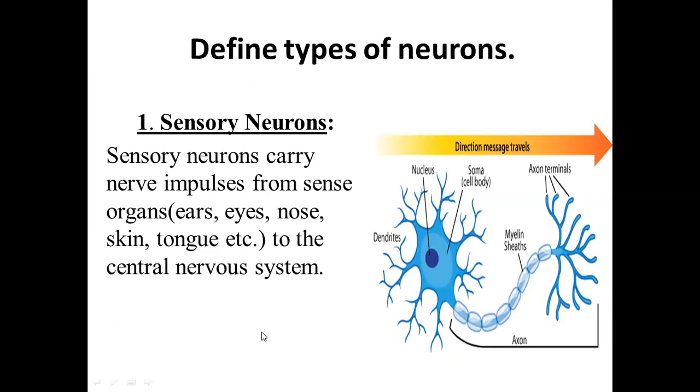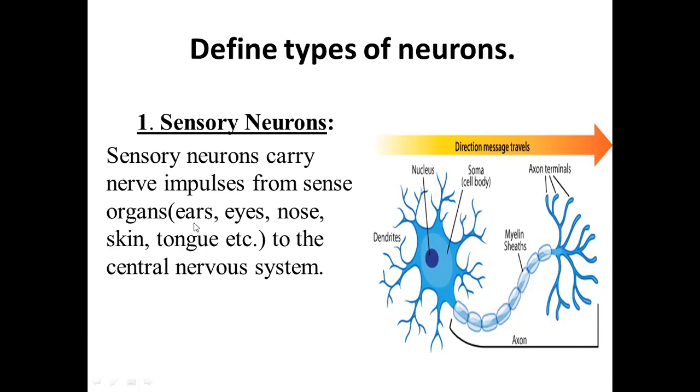Sensory, you can recall, is something associated with sensing. So sensory neurons are those neurons which carry nerve impulses or messages from sense organs. Now, what are sense organs? I am fully sure that you must be familiar with all five sense organs: ears, eyes, nose, skin, and tongue, which are specialized to receive one of each of the five senses.